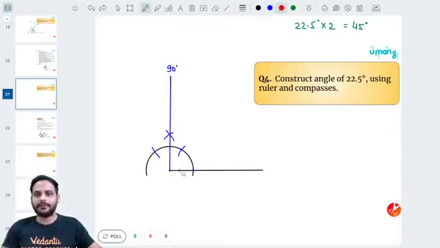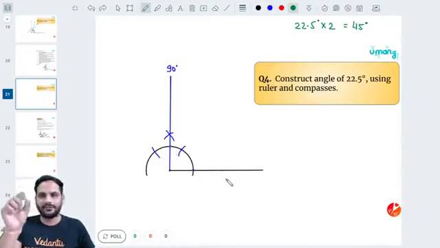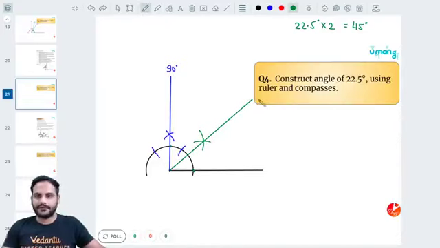Now draw the angle bisector of this 90 degree. Okay, so angle bisector of this 90 degree, if I draw, keep the tip of the compass over here. When you are drawing angle bisector, that time you can change the compass length. Okay, so first cut will be somewhere over here, keeping the tip of the compass at 0 degree. Second cut will be somewhere over here. Draw a line through this intersection point, you will get your angle of 45 degree. So this is going to be your angle of 45 degree.